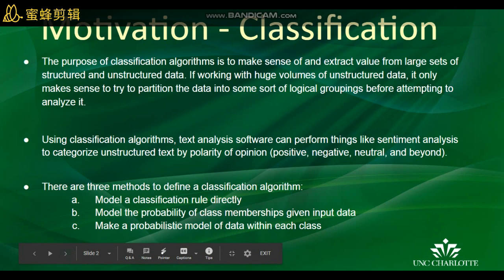Now, the motivation behind choosing classification algorithm. The main purpose of classification algorithms is to make sense of information and extract values from large data sets that contain both structured and unstructured data. While working with large volumes of unstructured data, it only makes sense to try to partition the data into different groups based on their relevance before attempting to analyze them.